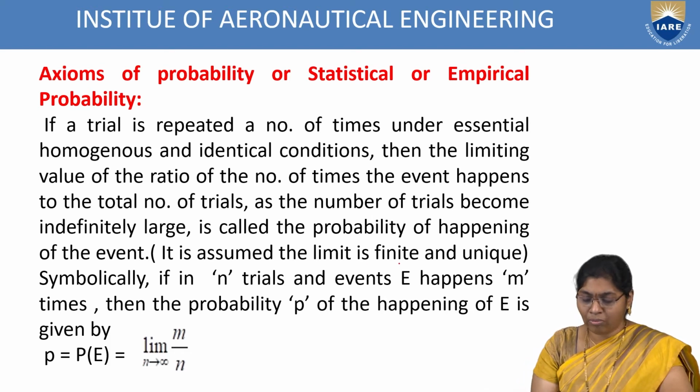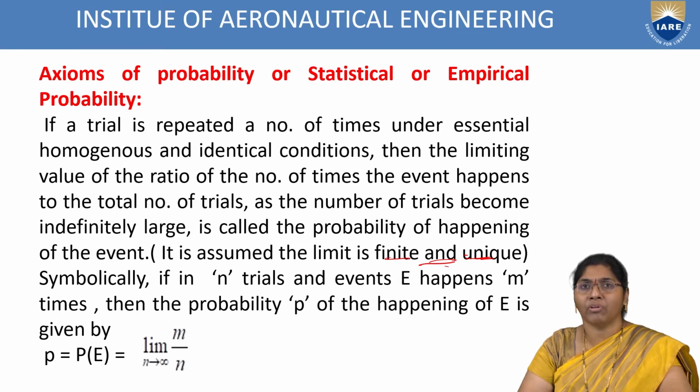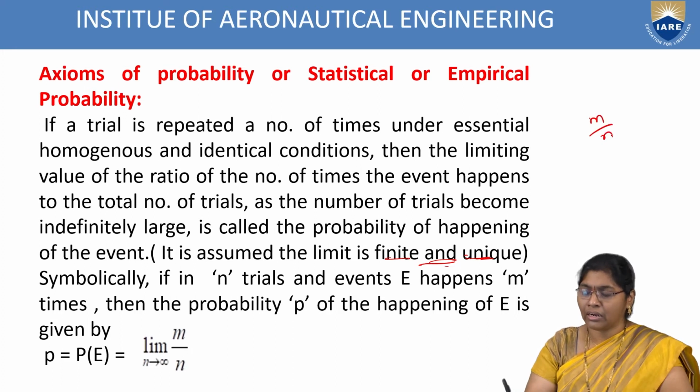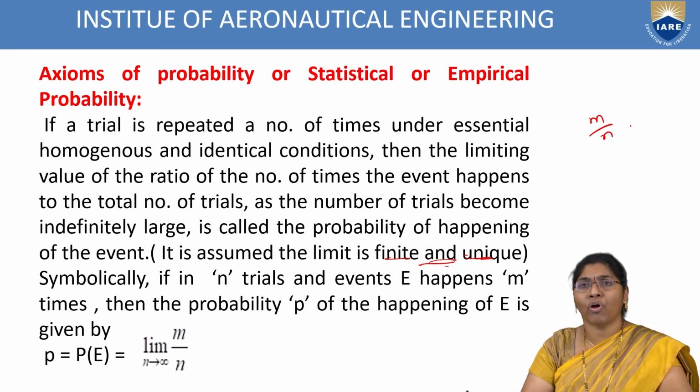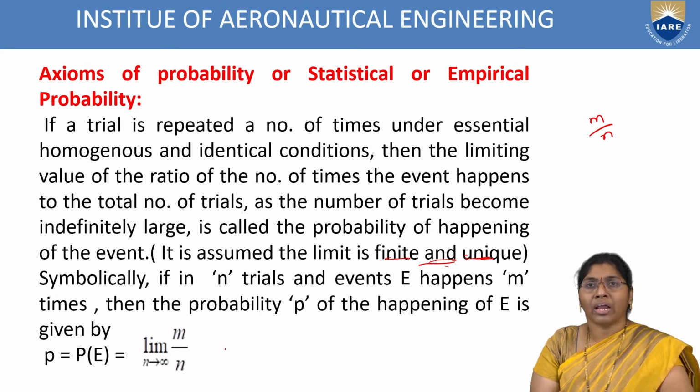It is assumed that the limit is finite and unique. Symbolically, if in n trials the event E happens m times, the probability of E is the limit as n tends to infinity of m by n.